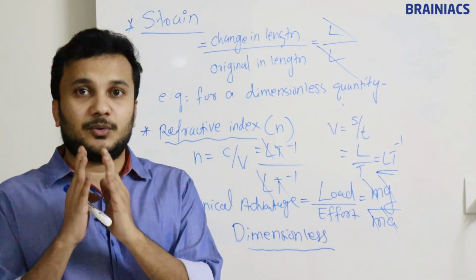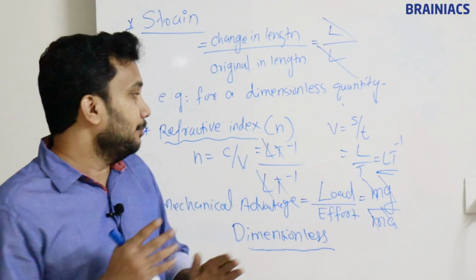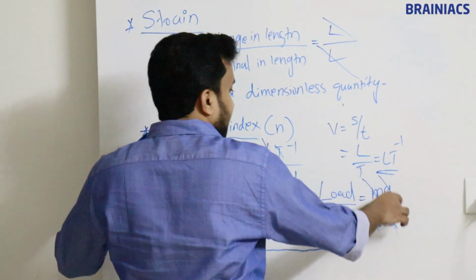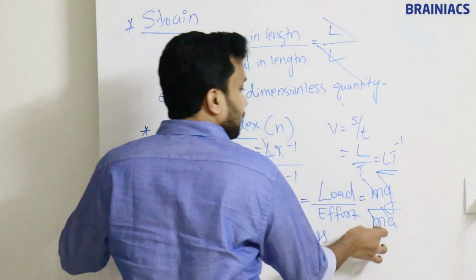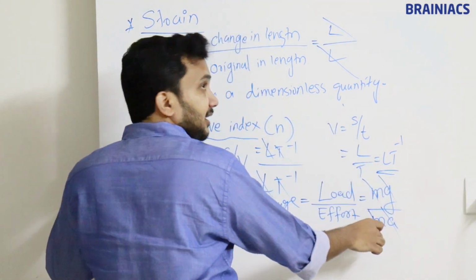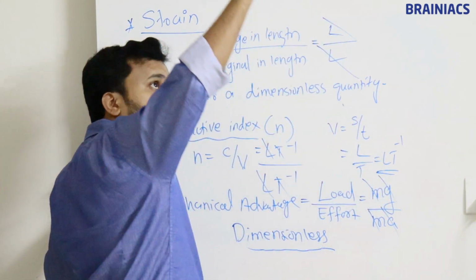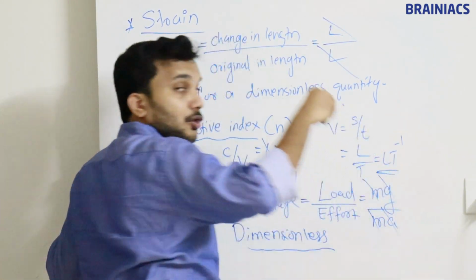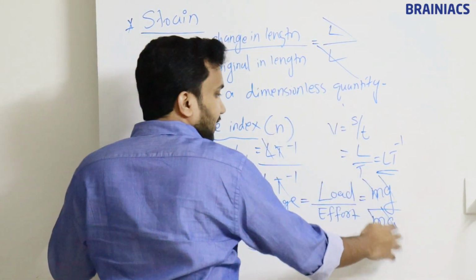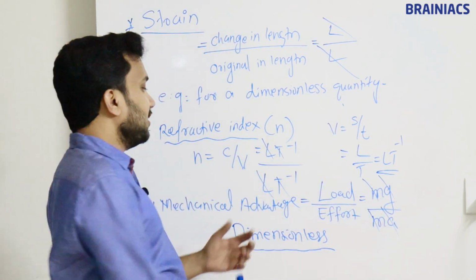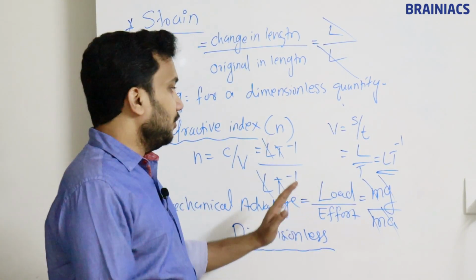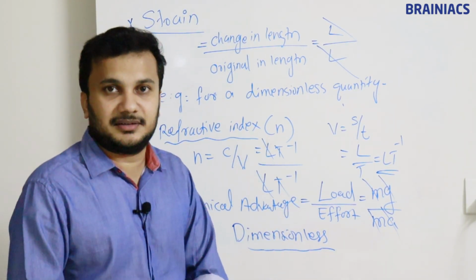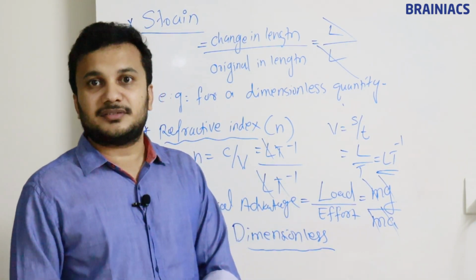Mass is represented only by m, but weight is mg, divided by effort. Effort means force. Force is called ma. So m and m get cancelled. g is acceleration due to gravity. a is the normal acceleration. Both will get cancelled. So this is also an example of a dimensionless quantity. Hope you understood the basic things related to dimensions.